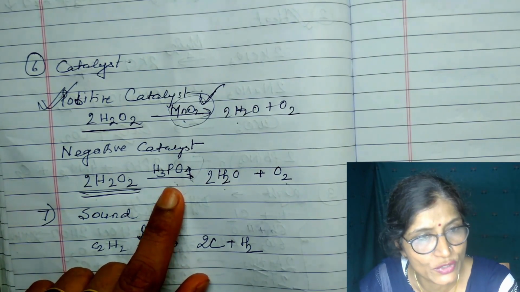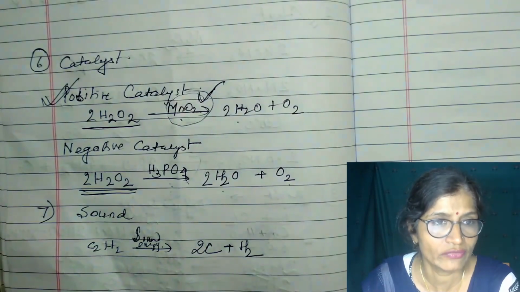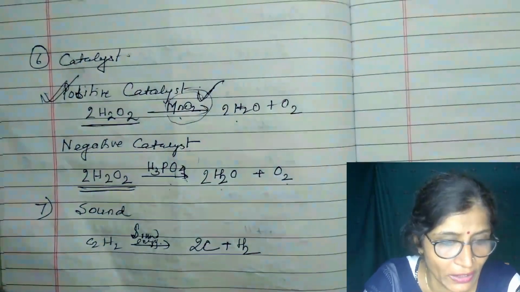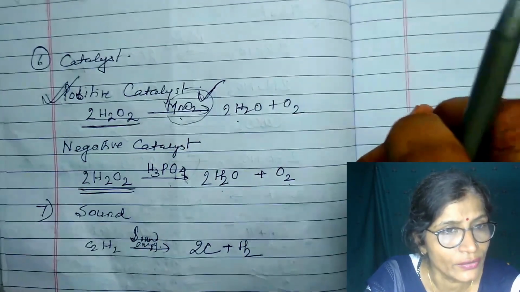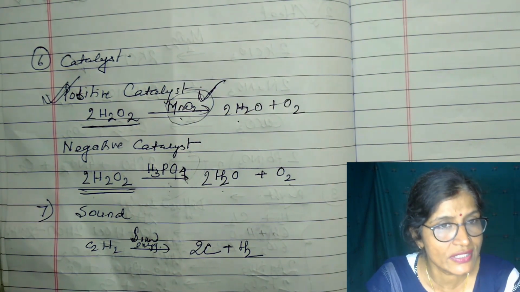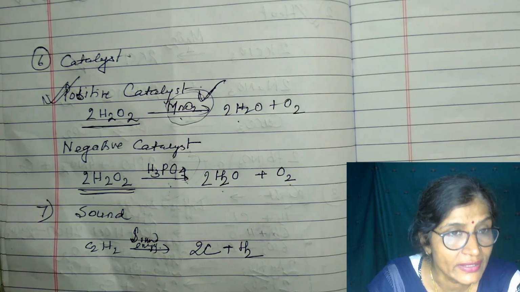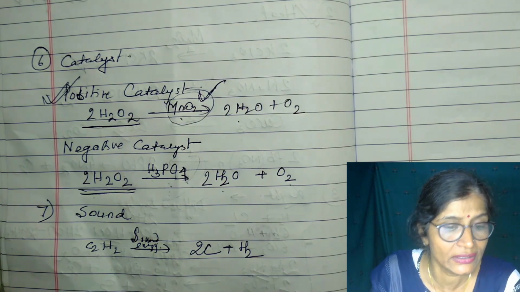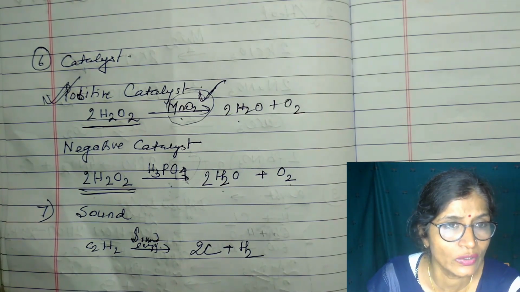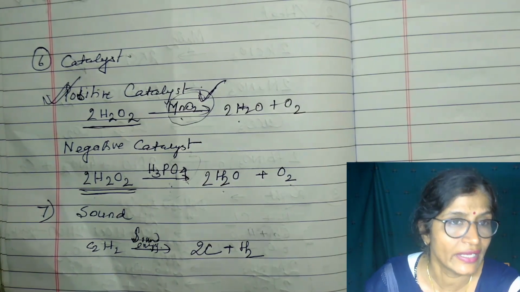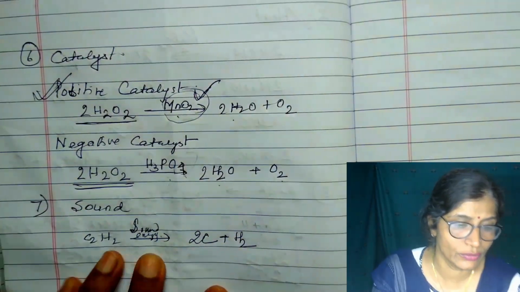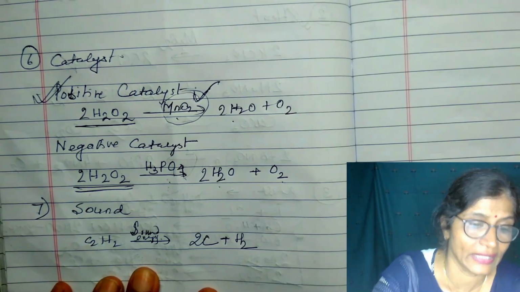I think you know what a catalyst is. A catalyst is a substance which increases or decreases the rate of the reaction without participating in the reaction. And I think you even know what a promoter is. A promoter is that which will increase the efficiency of the catalyst. And an inhibitor is that which will decrease the efficiency of the catalyst. So that is all about the catalytic reaction.